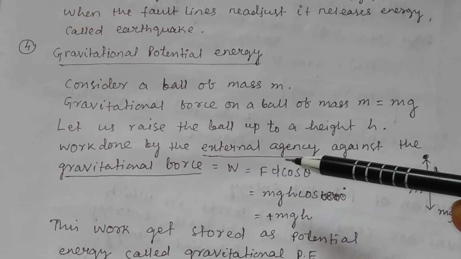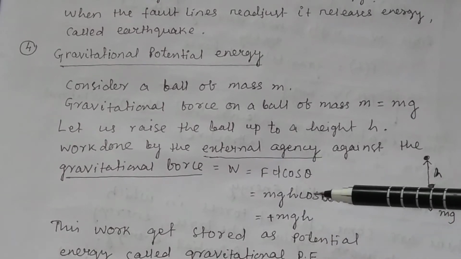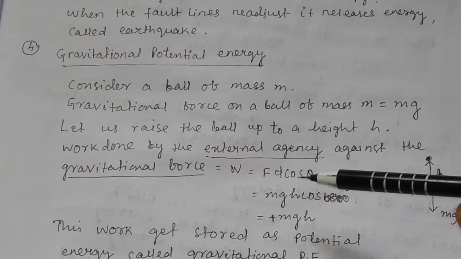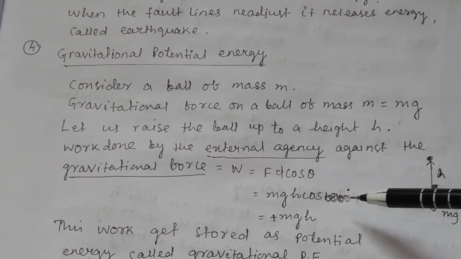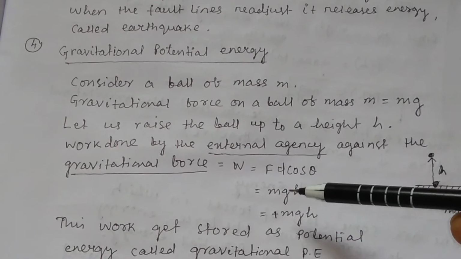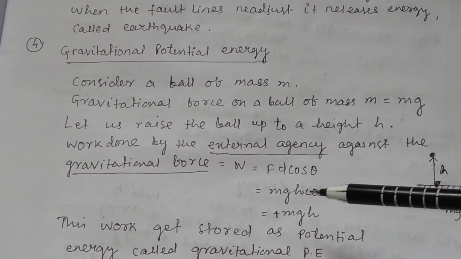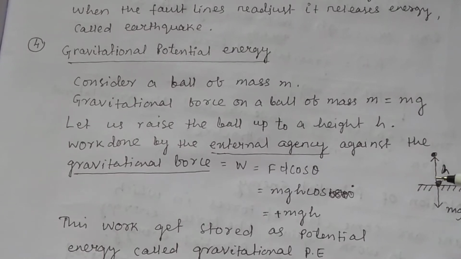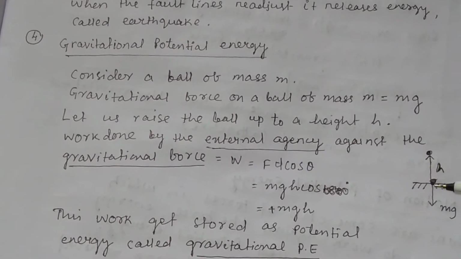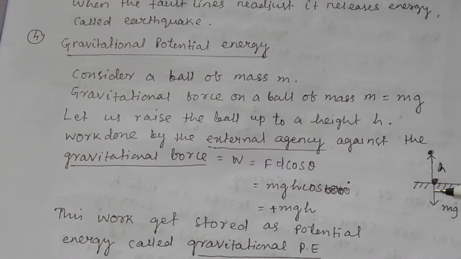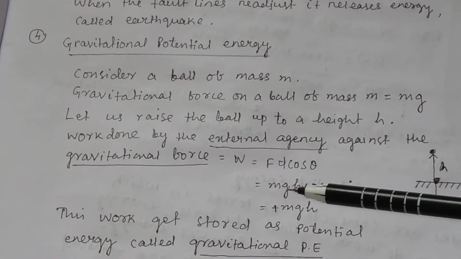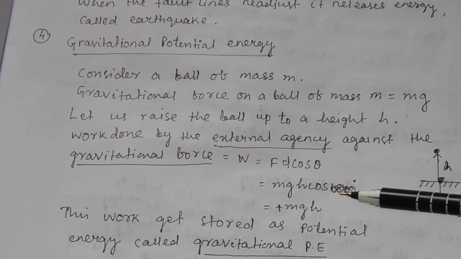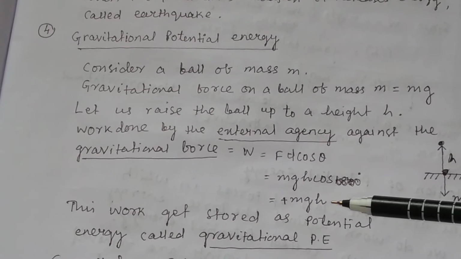But if you calculate the work done by the external agency, it is against the gravitational force, so it will be equal to Fd cos 0 degrees. Here F is equal to mg because we have to give a force F which is just equal and opposite to the gravitational force mg. So F is equal to mg and d equal to h, and cos 0 is equal to 1, so it will be equal to plus mgh.